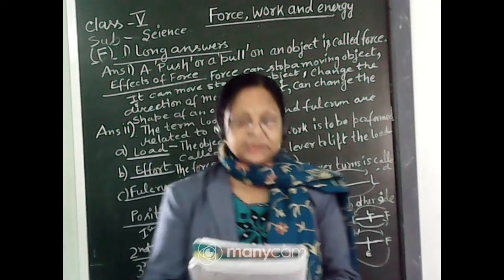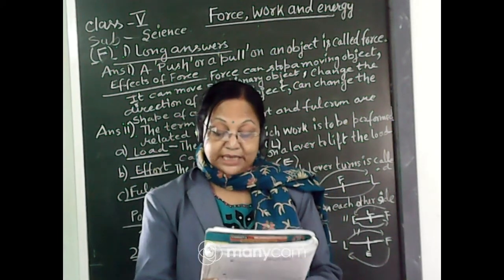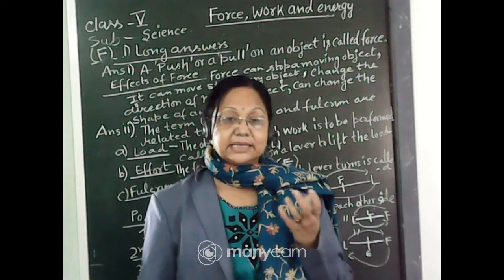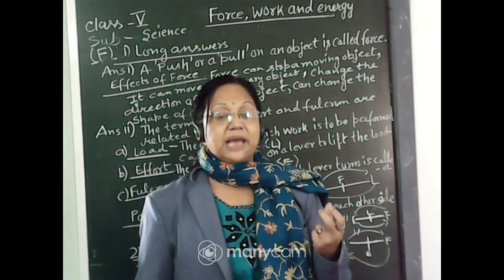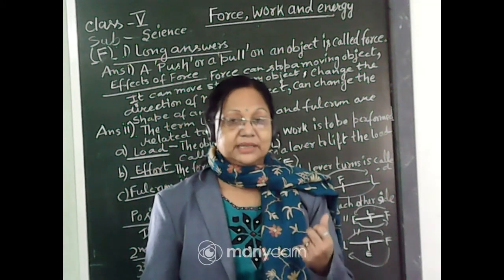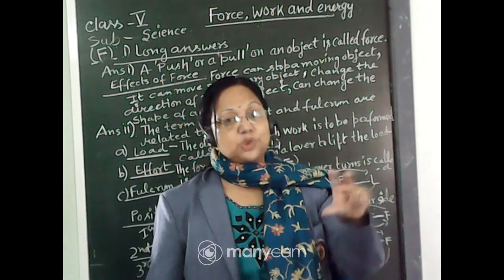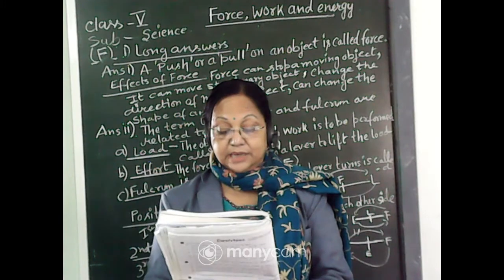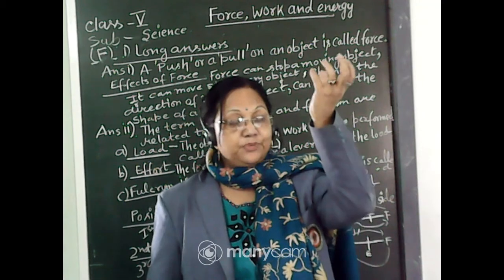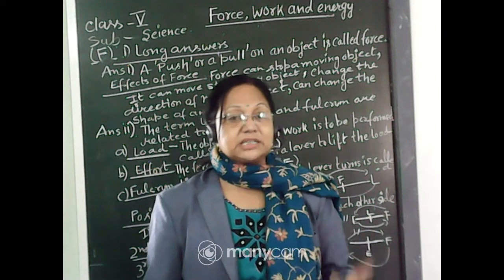Now the third question, think and answer. Ramesh throws a ball from the roof of his house. What kind of energy does the ball possess? When he is holding the ball in his hand, the ball has potential energy due to its height. But when he throws the ball from the roof and it is coming down, it is in motion.